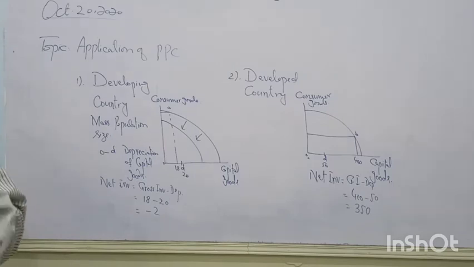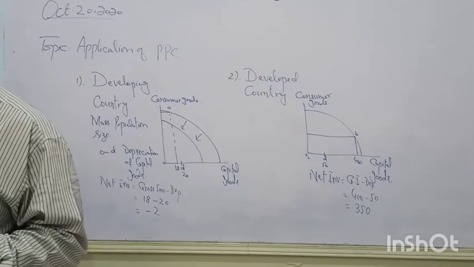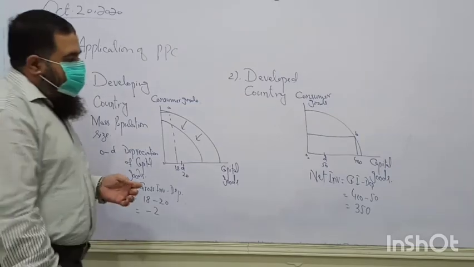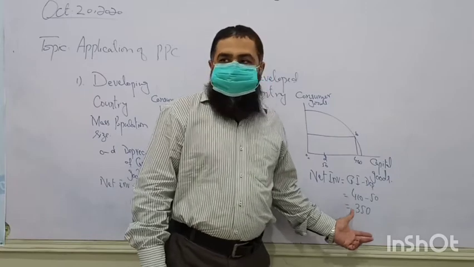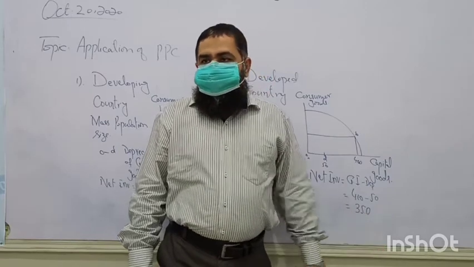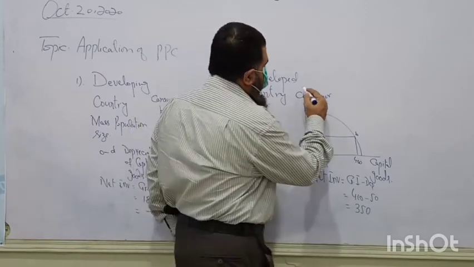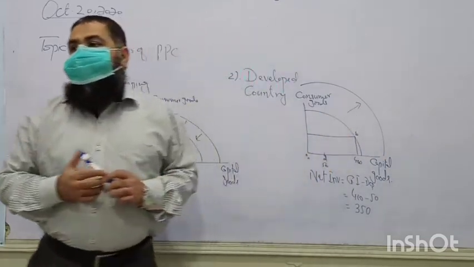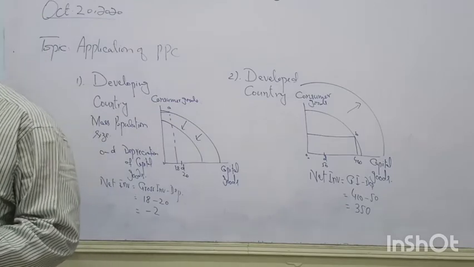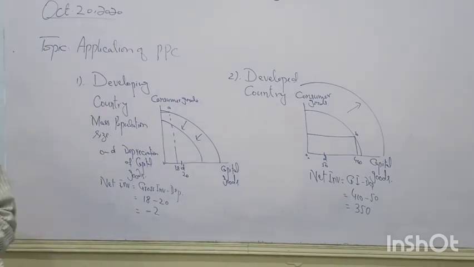New investments are added. Creation of new capital goods, they are added as a positive sign. Now 350 capital goods have been added to the capital stock of this country. So what happens? Its PPC will be shifting outward. That will be showing more economic growth in the future. Follow my points or not?